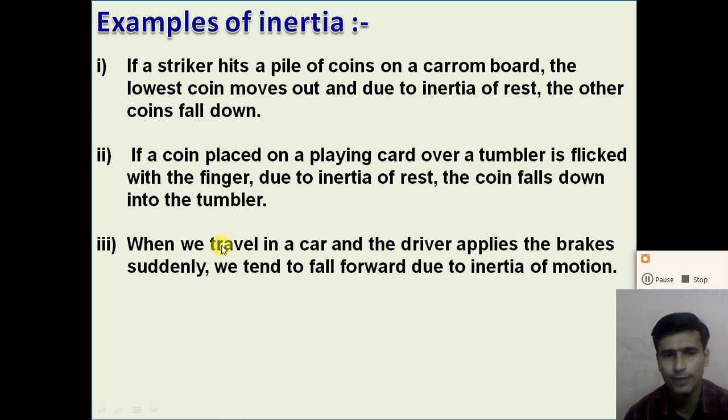Third, when we travel in a car or a bus and the driver applies the brakes suddenly, we tend to fall forward due to the inertia of motion. So when the driver applies the brake suddenly, our body tries to maintain its state of motion, and due to the inertia of our body, we tend to fall forward. So dear students, understand all the examples of inertia.